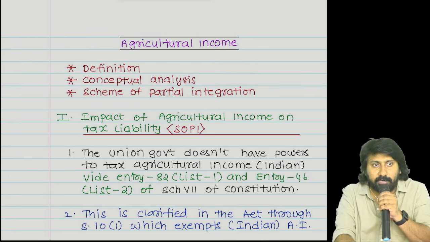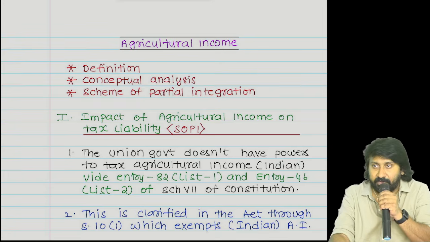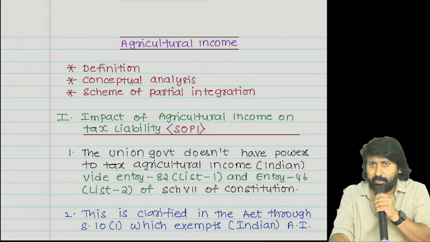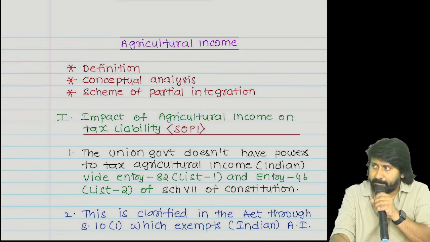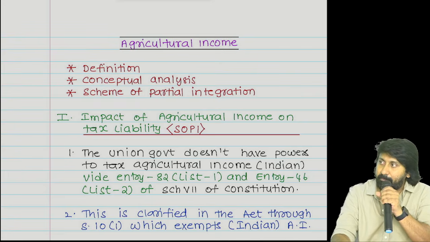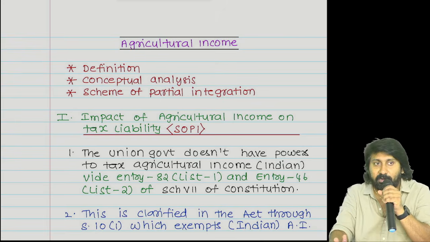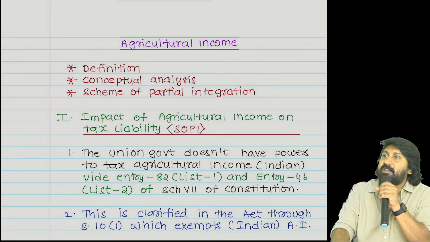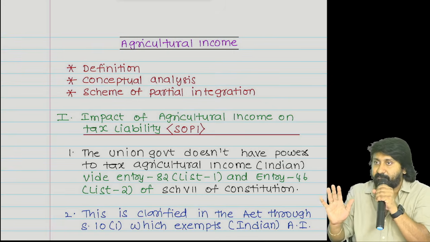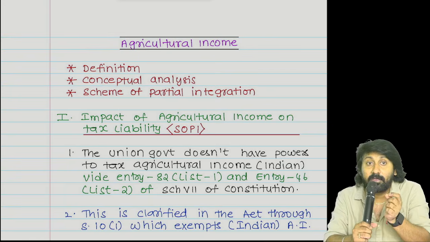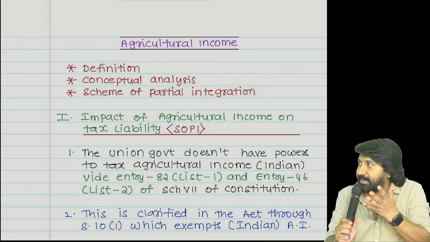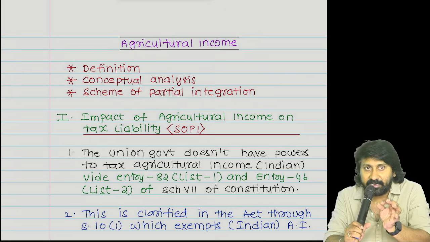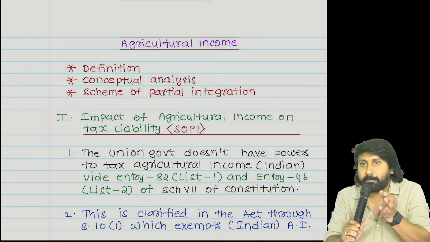After agricultural income, we will directly go into the head of income called income from house property. Once income from house property is completed, we will go into the mega head in the entire Income Tax Act, called profits and gains from business or profession, the biggest one, and a 14 marks problem will come in the exam from that. How many marks? 14 marks is the weightage of that chapter called PGBP, profits and gains from business or profession.